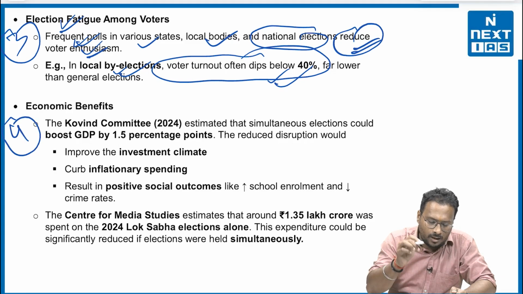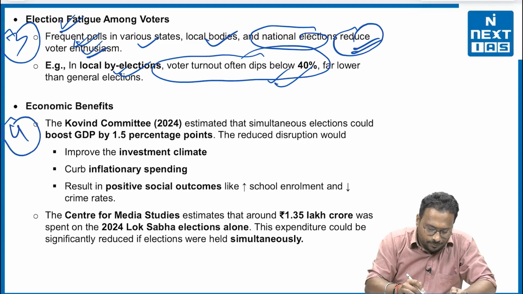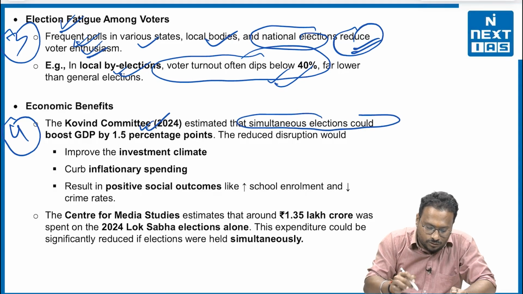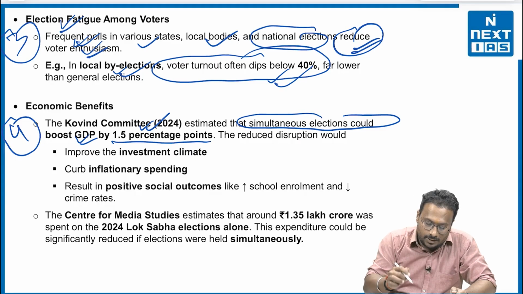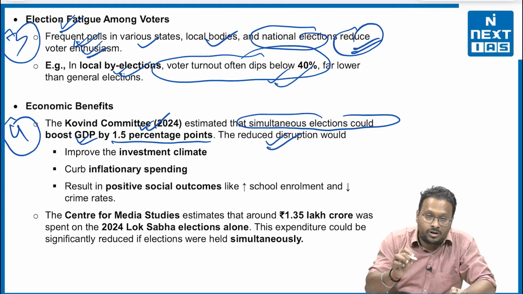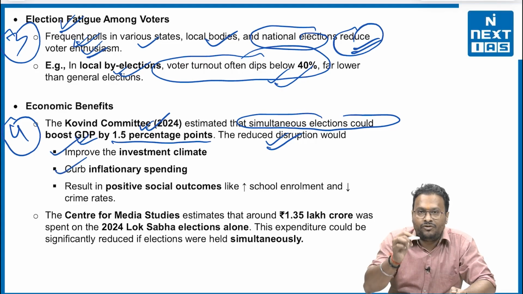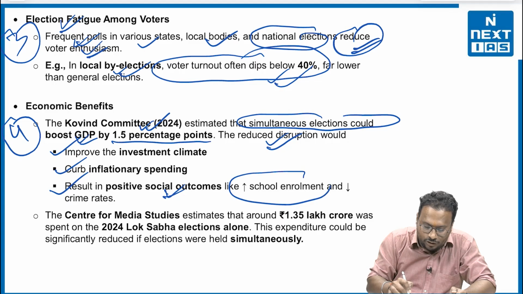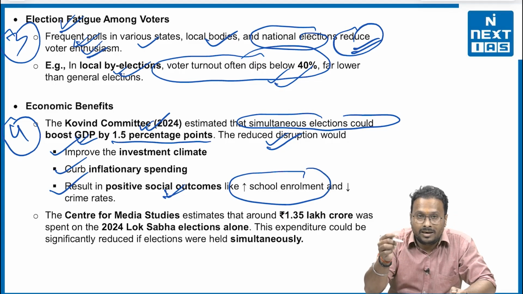Fourth, economic benefits. For say, the Mr. Ramnath Kovind committee in 2024 estimated that simultaneous elections would boost GDP by 1.5 percentage points. That means the reduced disruption would improve the investment climate in India. Second, curb inflationary spending in India. Third, it will result in positive social outcomes like enhancement in school enrollment and lower crime rates. Why? Because more focus will be on law and order rather than on conducting the elections, right?